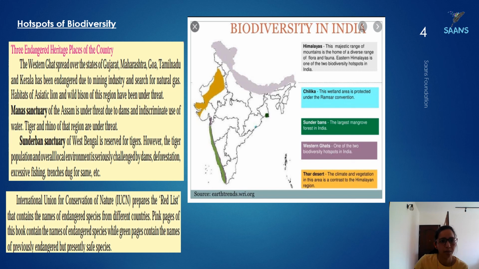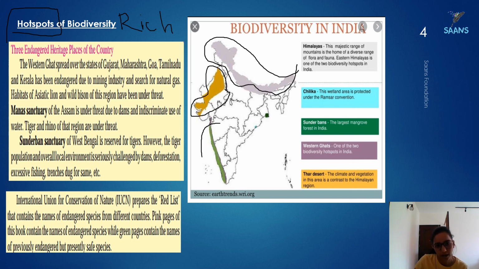Now we're talking about hotspots. What is the meaning of hotspots? Hotspot means very rich; they are very rich in animal and plant life, and they need to be protected. Again, I will show you through the map. Here we have the Himalayas. Then we have the Gujarat side. Then we have the Western Ghats, which are very rich, and a small area over here, which is West Bengal, Sundarban. So that's what it is talking about.